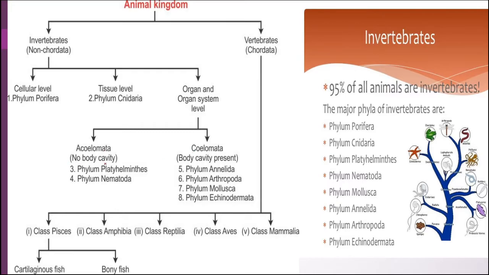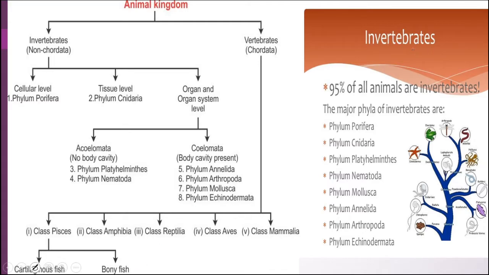Acoelomates, without body cavity, have 2 phyla, that is Platyhelminthes and Nematoda, and the rest have the body cavity, hence they are classified as coelomate. These are phylum Annelida, Arthropoda, Mollusca, Echinodermata. Now Chordata is divided into 5 classes: Pisces, Amphibia, Reptilia, Aves and Mammalia, and Pisces is again divided into 2, that is cartilaginous fish and bony fish.